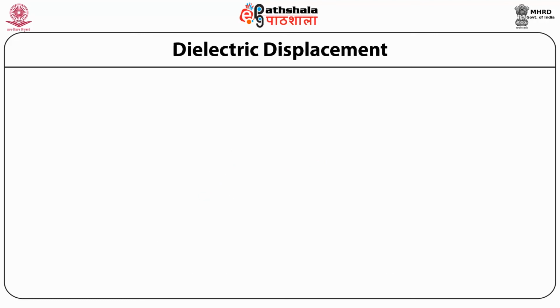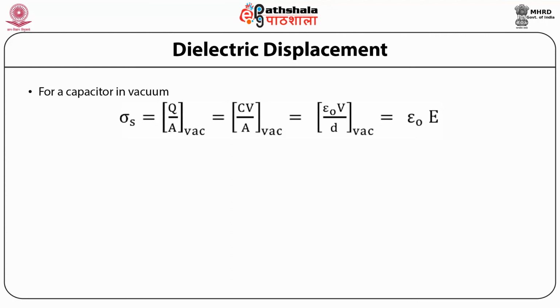If a parallel plate capacitor has no dielectric, the surface charge in vacuum, sigma S, is equal to Q upon A in vacuum, which is equal to CV by A, which in turn equals epsilon naught V by D. So sigma S is equal to epsilon naught E in vacuum, where E is the applied field due to the potential V between the plates.